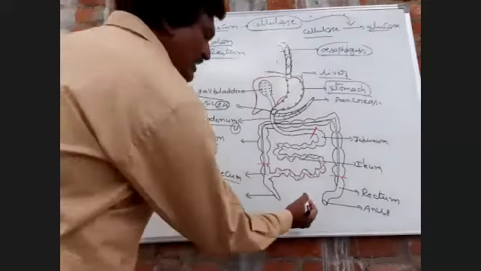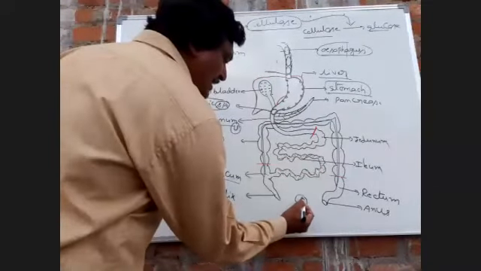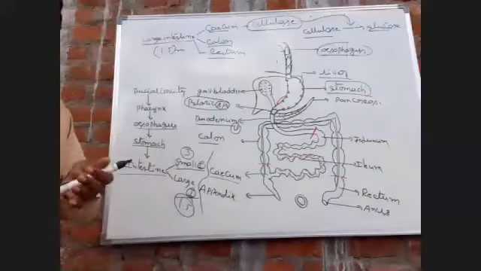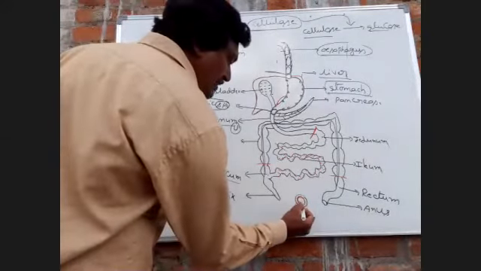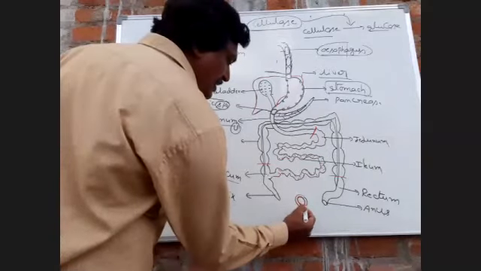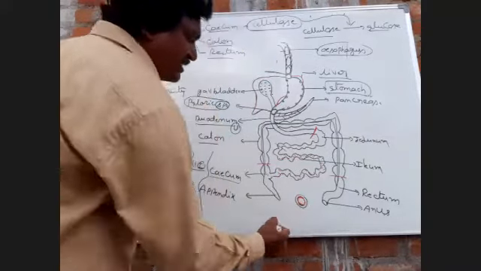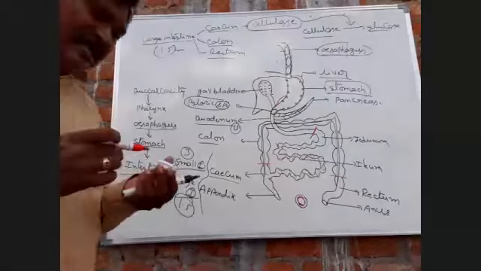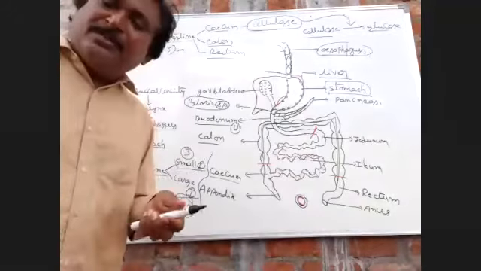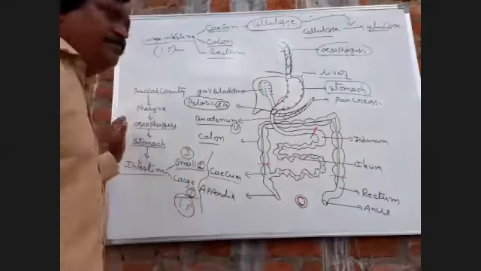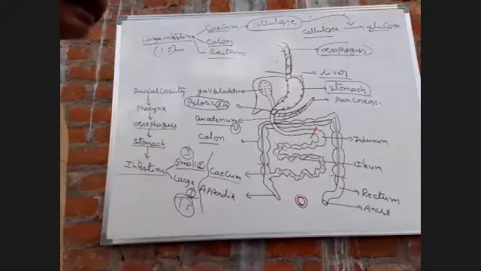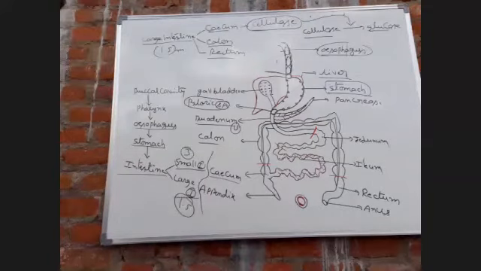This is the internal anal sphincter. Red is the internal anal sphincter, made up of smooth muscles. Black is the external anal sphincter, made up of voluntary muscles.